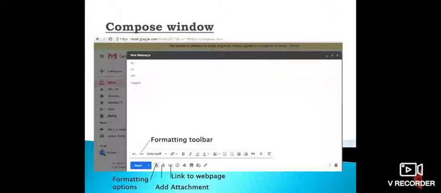Next is the option to secure your email. You have that option as turn on confidential mode, that is, make it confidential. Next, you can add your signature there. The signature should be ready already before you send the mail.